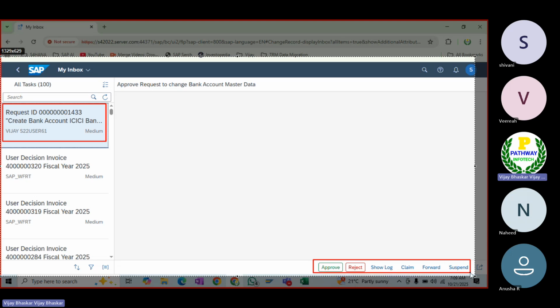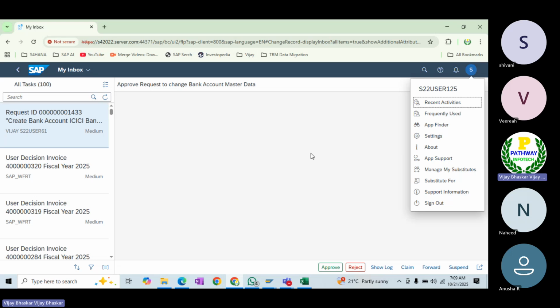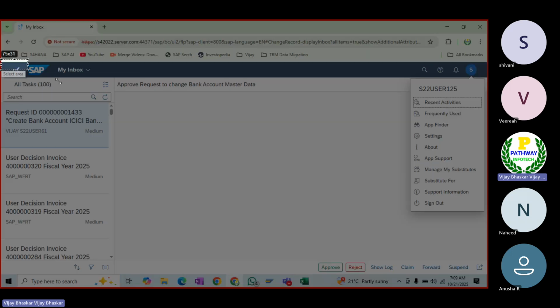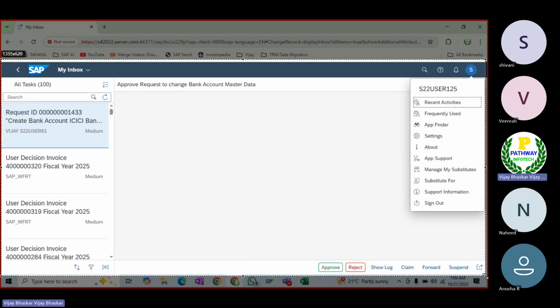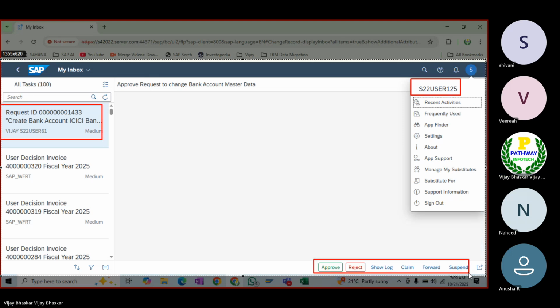There are various options which are available here. And one thing I forgot: you can see that the user ID is important here. This is whose user ID? The approver's user ID, this one. It's not my user ID. You can see that this is important for us. This is the one, and also these are the options which are available here.